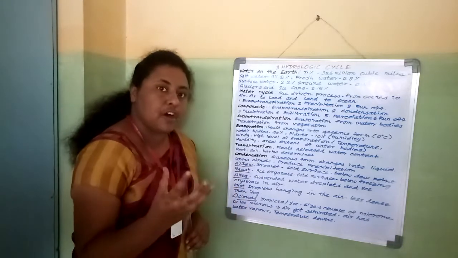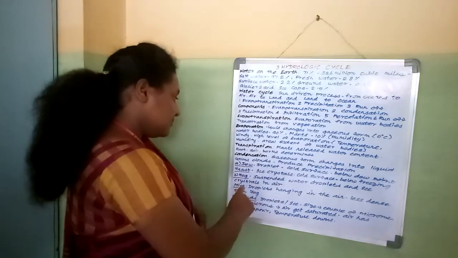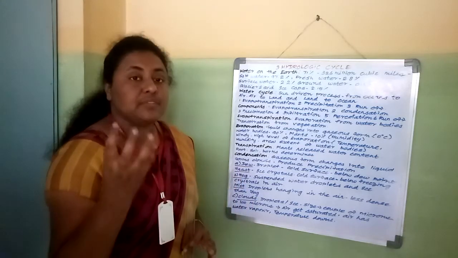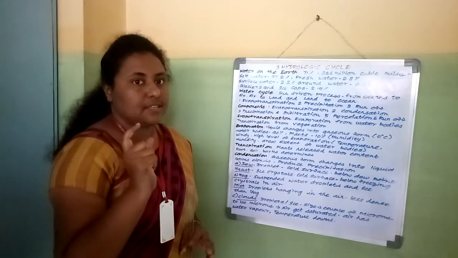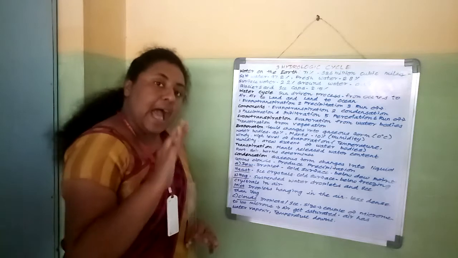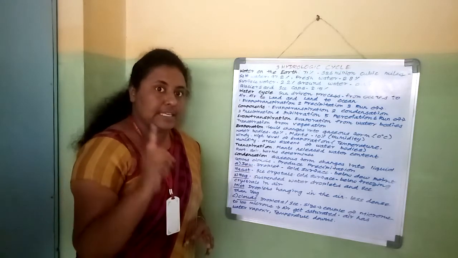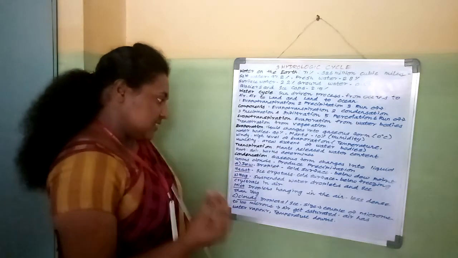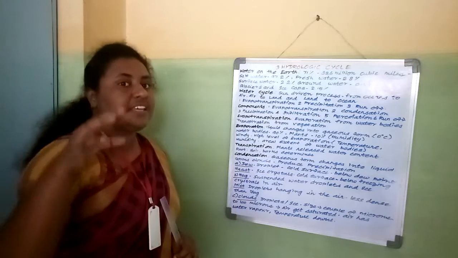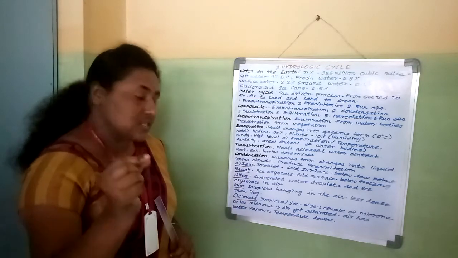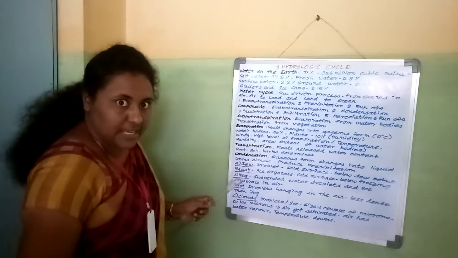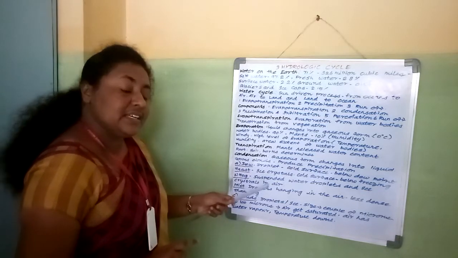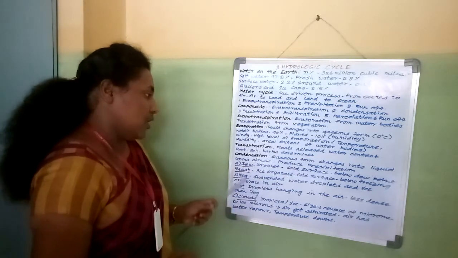Next one is fog. Fog is just a cloud which consists of icy droplets. Can you understand? Fog is air which consists of icy droplets. Next one, mist. Mist also consists of droplets hanging in the air, but it has less weight compared with the fog. Can you understand? Mist is also the same as fog, but it is lighter than fog.